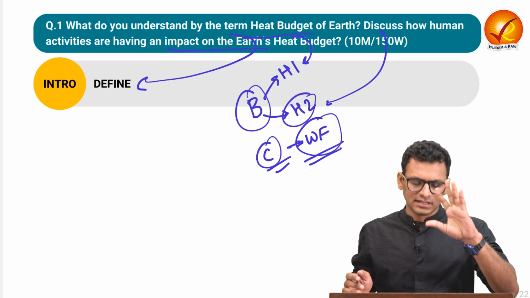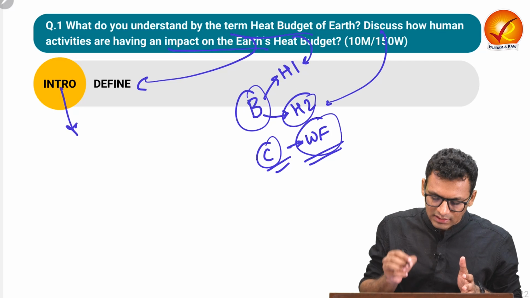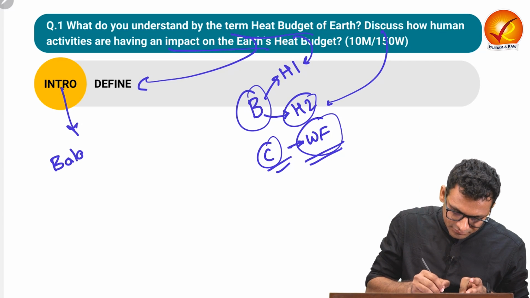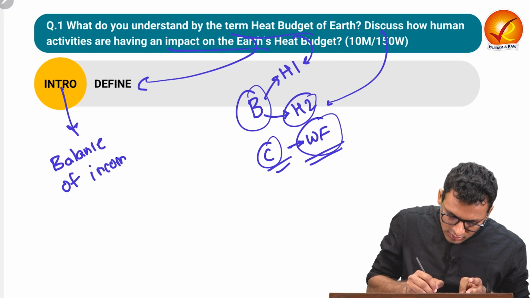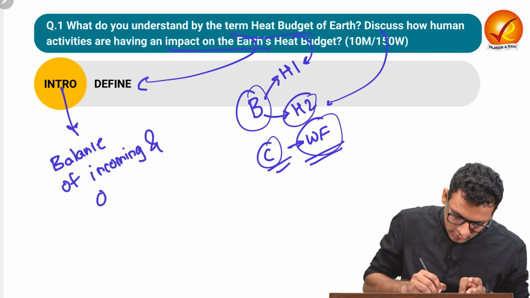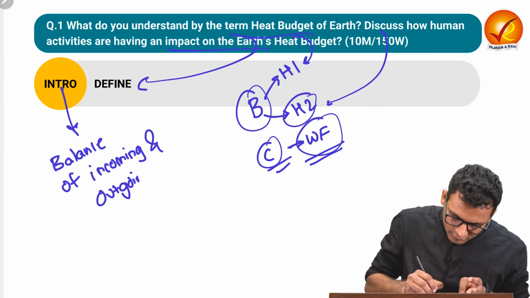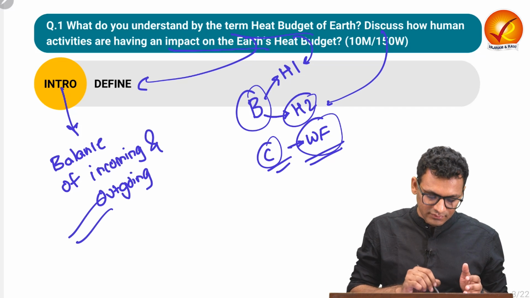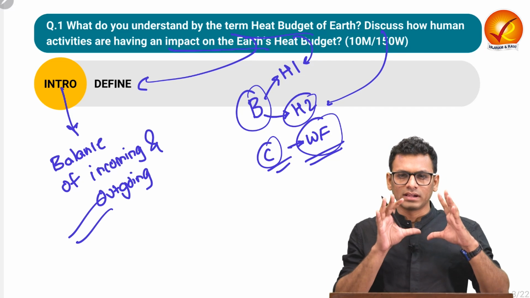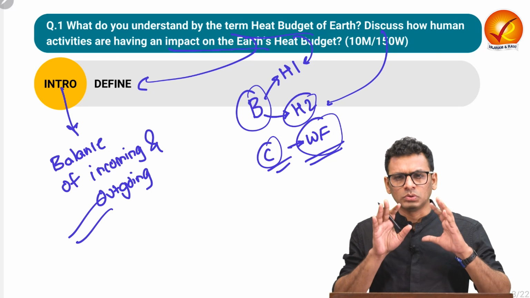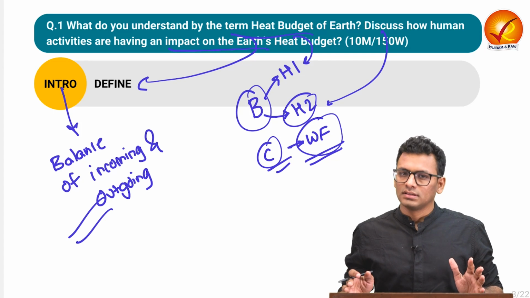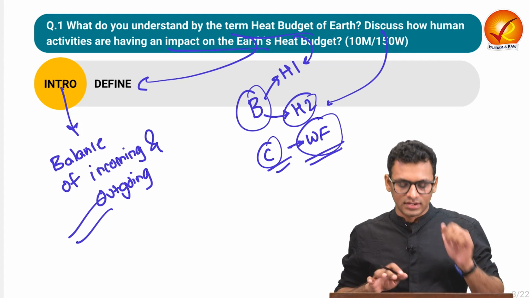Let us start with the introduction. In the introduction, you can give the basic definition of heat budget, which refers to the balance of incoming and outgoing heat flow on Earth's surface. So that is something which you have to inculcate in your introduction. This is something you can do in 2 to 3 lines so that you can give a precise introduction for this question. Now let us move on to the body aspect.